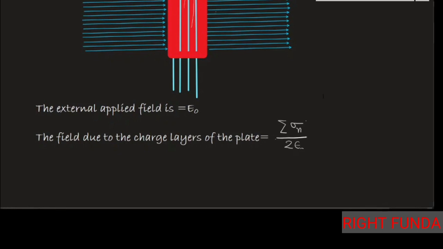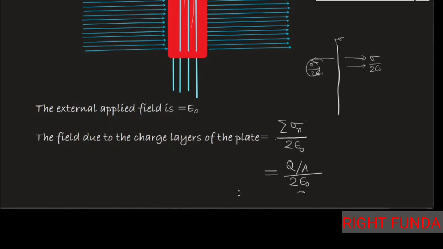That field I can write as sigma 1 by epsilon naught, sigma everything, because we know an infinite sheet of charge with plus sigma charge density produces a field equal to sigma by 2 epsilon naught on this side and sigma by 2 epsilon naught on this side. So each layer will produce its own field, and the total will be the sum of all the fields: sigma 1 by 2 epsilon naught, sigma 2 by 2 epsilon naught, sigma 3 by 2 epsilon naught. Out of sigma 1, sigma 2, one may be negative also. So the summation will take care of this. One is the external field, one is the field due to charge on the plate, and they produce the resultant field which is given to us.